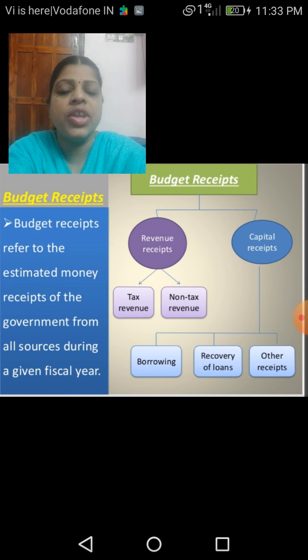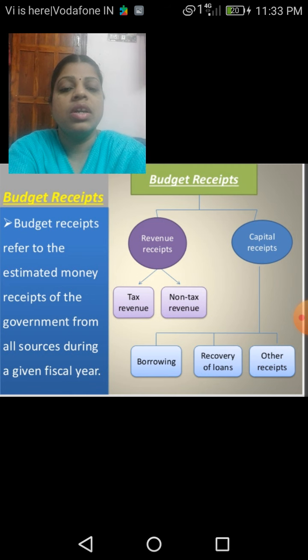The revenue receipts can be divided into two, the tax revenue and non-tax revenue. In the same manner, the capital receipts can be divided into borrowing, recovery of loans and other receipts.